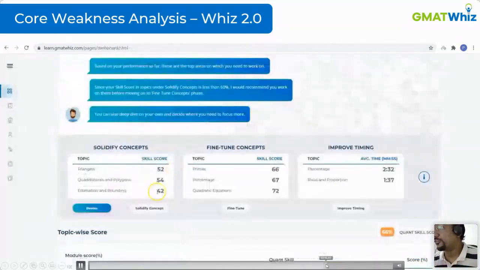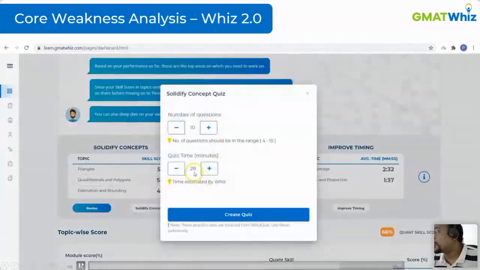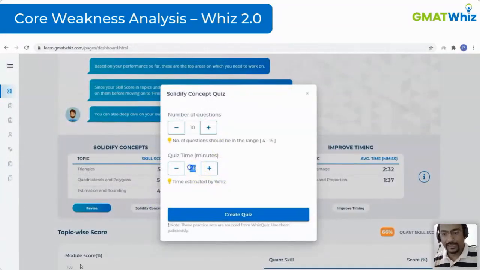Now, what comes next after you have worked on conceptual understanding? We want you to solidify those concepts. We want you to actually work on those problem areas. So how do you do that? We will help you with that as well. All you have to do is click on this Solidify Concept button and create a quiz. You can see this quiz is created for you based on your weak areas. It will only take questions from your weak areas, and it will also suggest the timing.